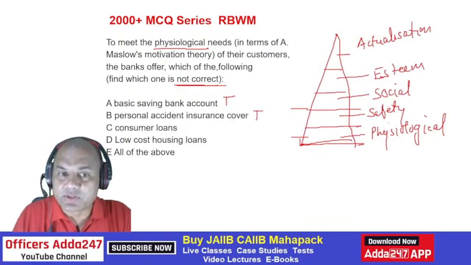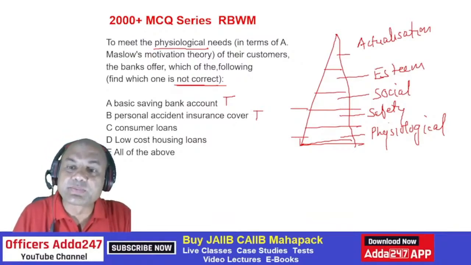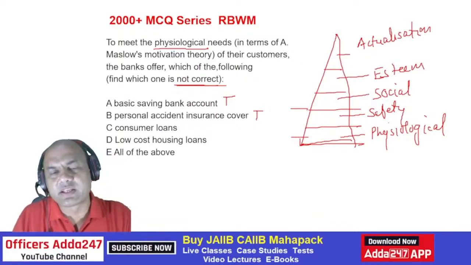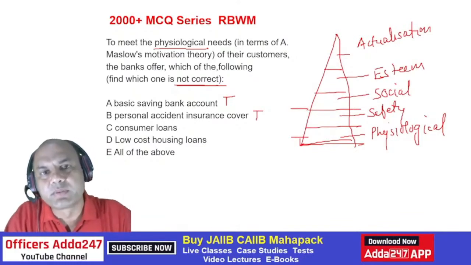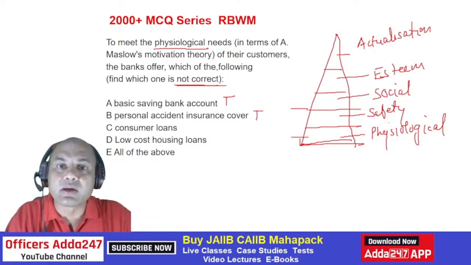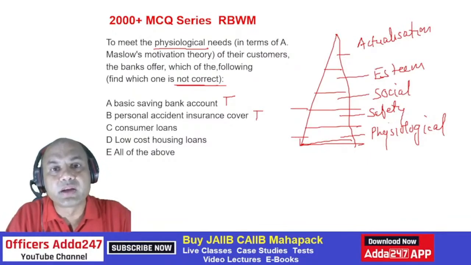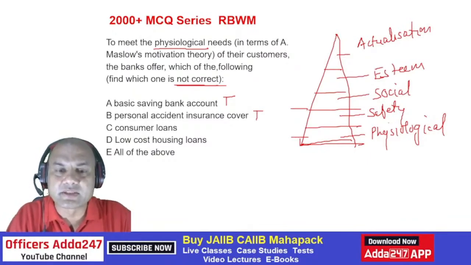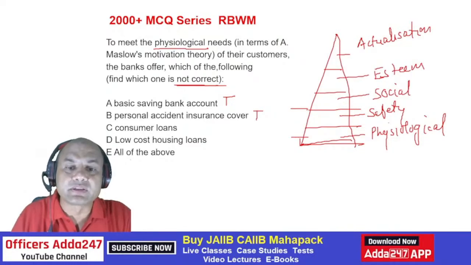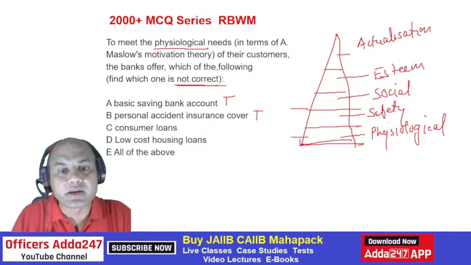Consumer loans, I'll come to this. But first D, low cost housing loans. Yes, this person will need housing, right? It's a basic right of every human being to get a house, to get food, and to get clothing. These are the 3 basic needs. So low cost housing is an important part, and that's also true.